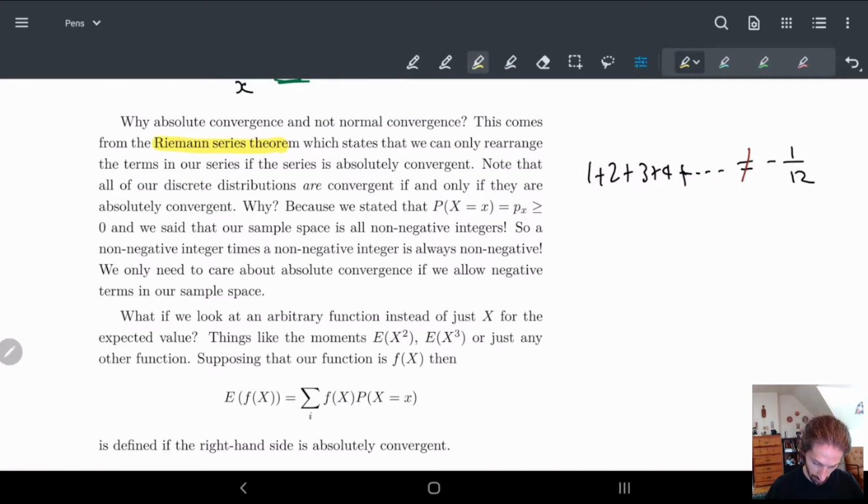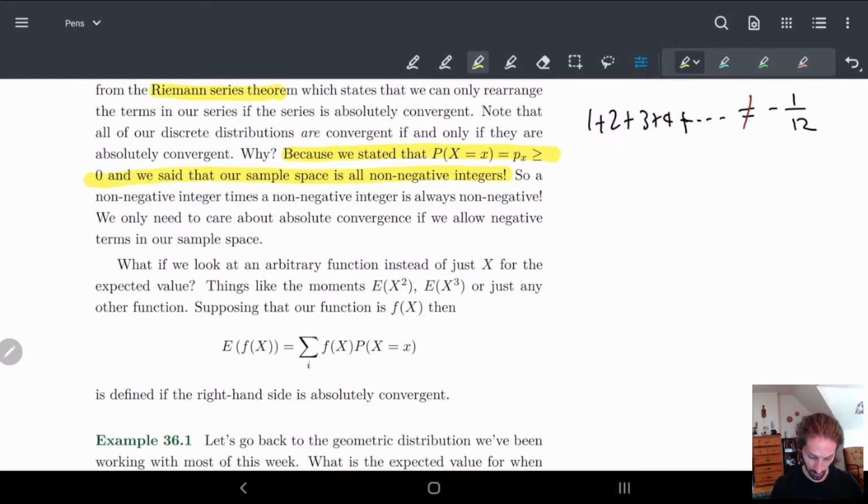So this part guarantees that if we have convergence, then we have absolute convergence. We don't really need to care about absolute convergence unless we're allowing negative terms into our sample space. That does happen sometimes due to equations we add or something, but for us, it's usually just something you should keep in the back of your head.